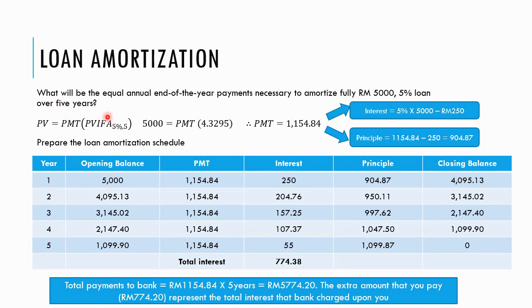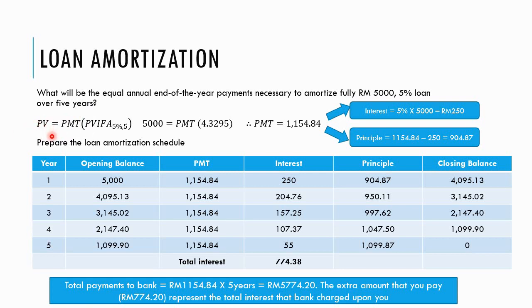So we have a loan of 5,000 and we would like to finish off the loan after 5 years. The question is asking how much you must pay every year, so that after 5 years the loan value becomes 0. In order for you to find the PMT, the payment that you make every year, you need to use the present value or future value annuity.